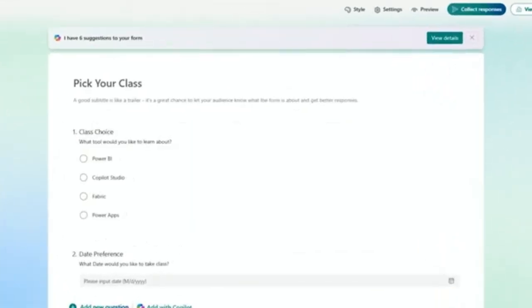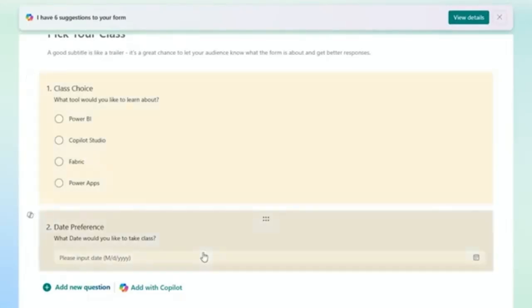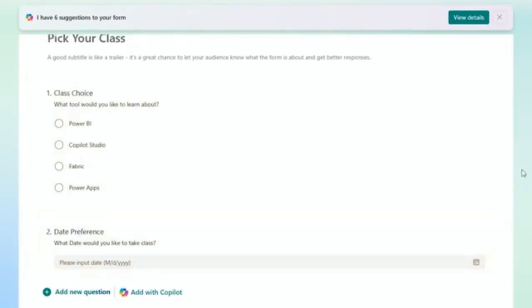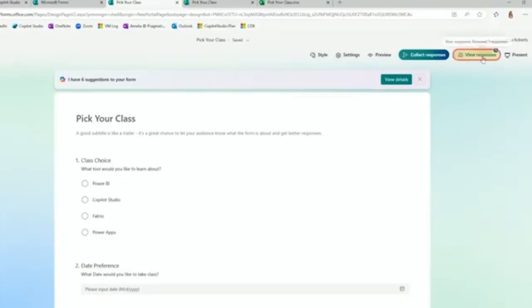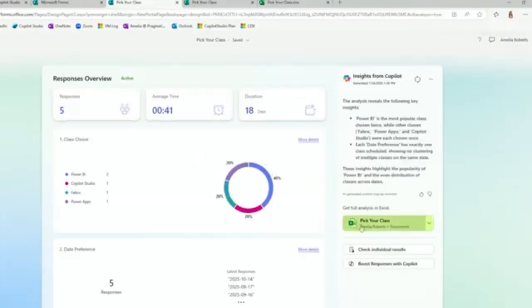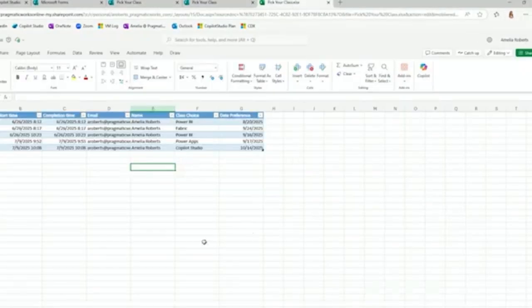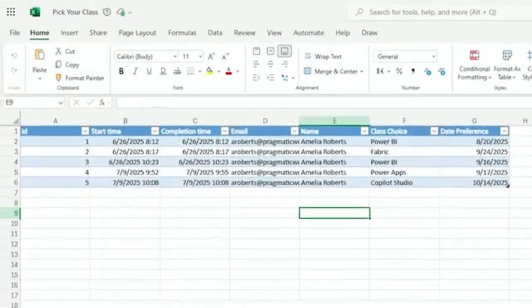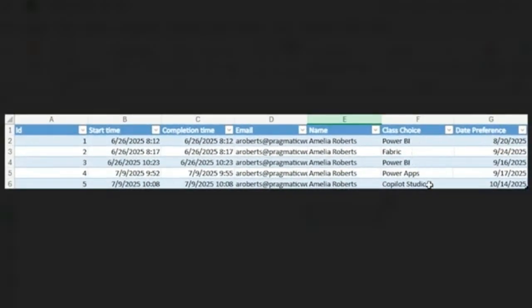Here is my 2-question quiz. What is the class choice? What is the date preference? And what's great about Microsoft Forms is if you go to view responses here, you have the ability to access the Excel file in which these answers get saved to. So I went ahead and opened this up, and here are some of the responses that have come through so far. Class choices like Power BI, Fabric, Power Apps, Copilot Studio.